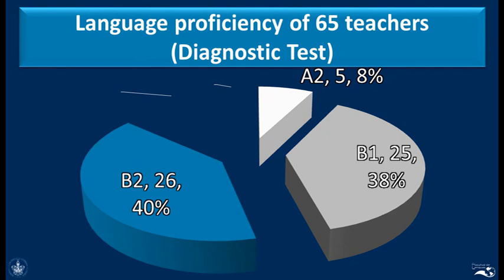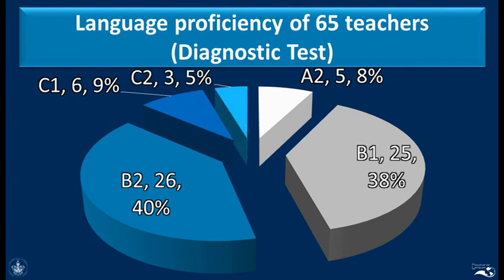So we found that 26 teachers, that's about 40% of them, got a B2, and 6 of these teachers got a C1 in the diagnostic test, and 3 teachers had a C2 level.